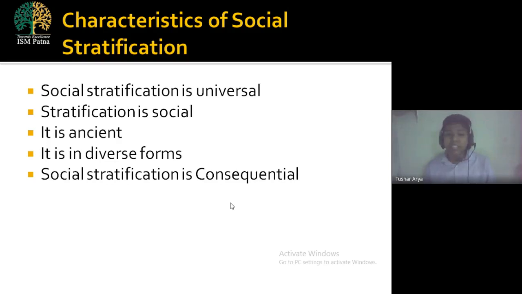All these parameters make it diverse in format. So we can say that social stratification is diverse in its form. It is not of a similar nature. It is of a diversified nature.